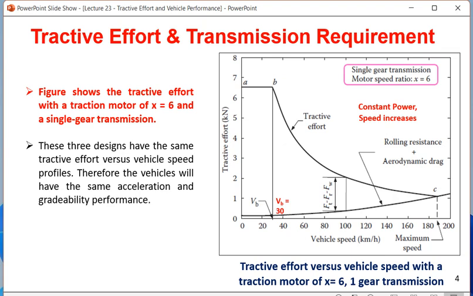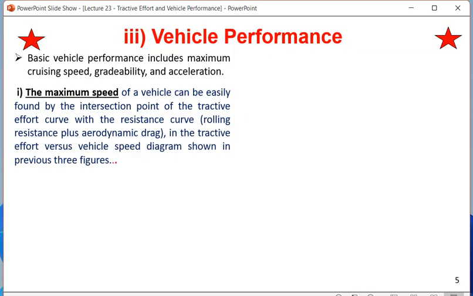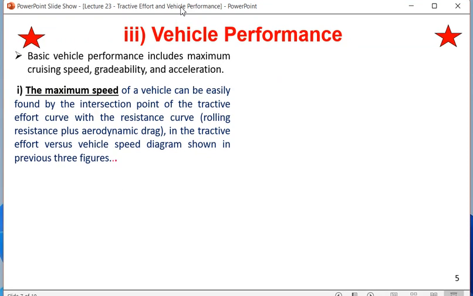So this is tractive effort versus transmission requirement. This was the second performance, EV, that is electric vehicle performance. This was the second type of performance. The third performance is vehicle performance. This is the third performance characteristic, which is called vehicle performance.